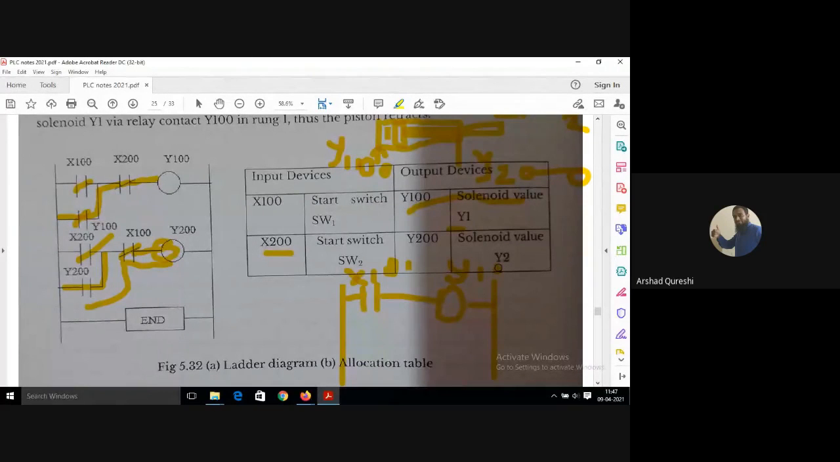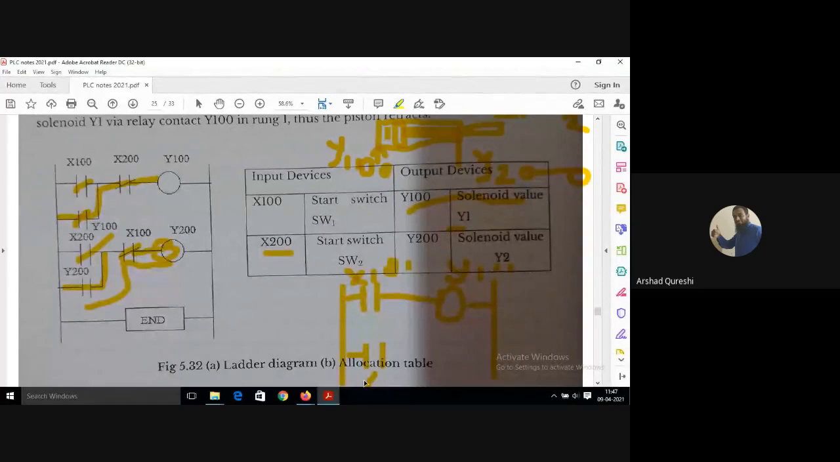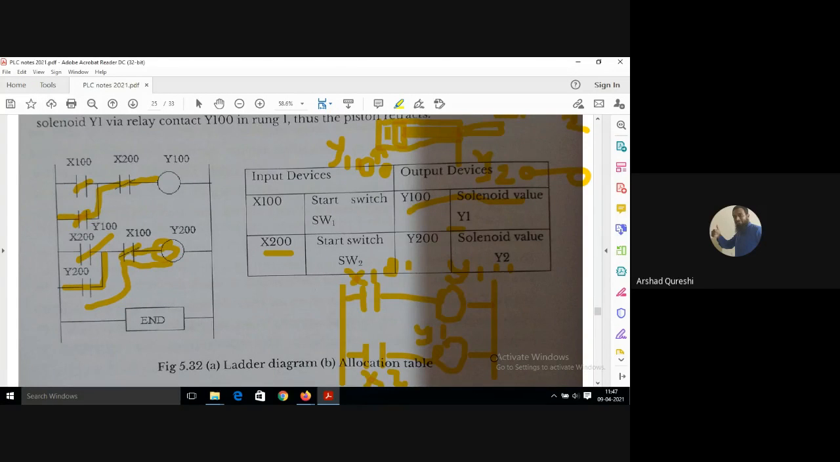So as soon as the piston reaches S1, Y100 gets energized and the piston moves toward S2. When it reaches S2, my X200 gets energized, and then my Y200 gets energized. My solenoid valve Y2 gets energized and therefore the piston moves back. But what will happen?